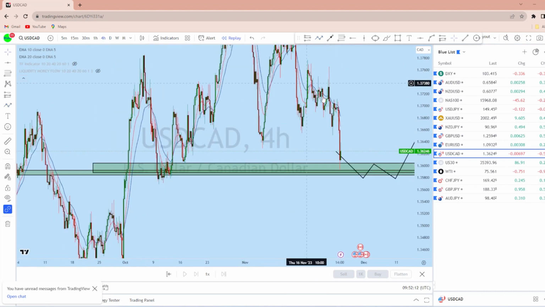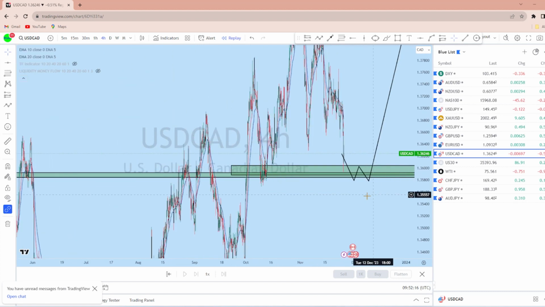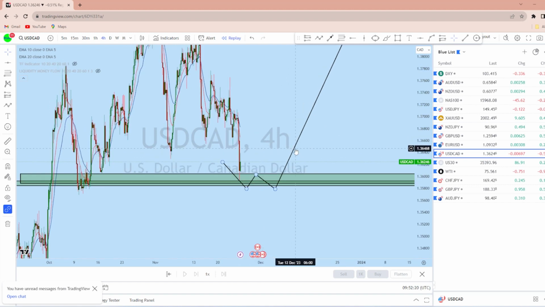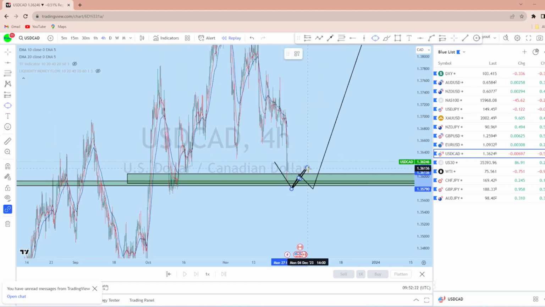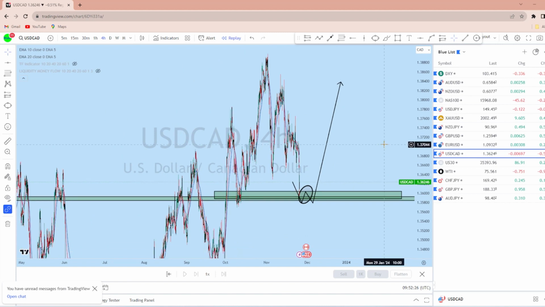So from the intraday perspective on dollar CAD, we can see that the price is to come down to retest this level, and from this liquidity zone, as soon as we see that dollar CAD has given a suitable price action confirmation, we will look for going long with a high probability trade setup with our students.